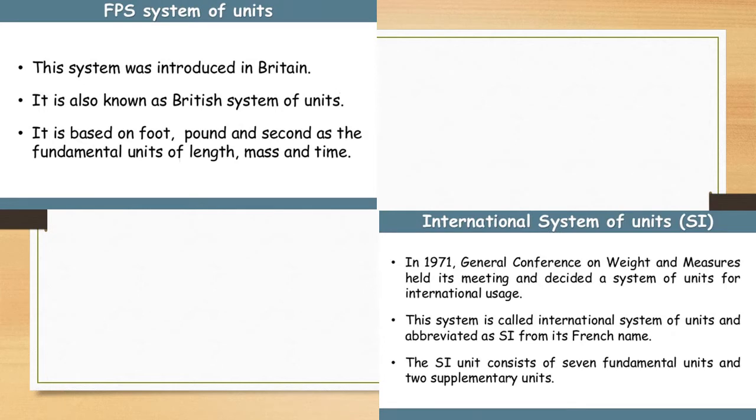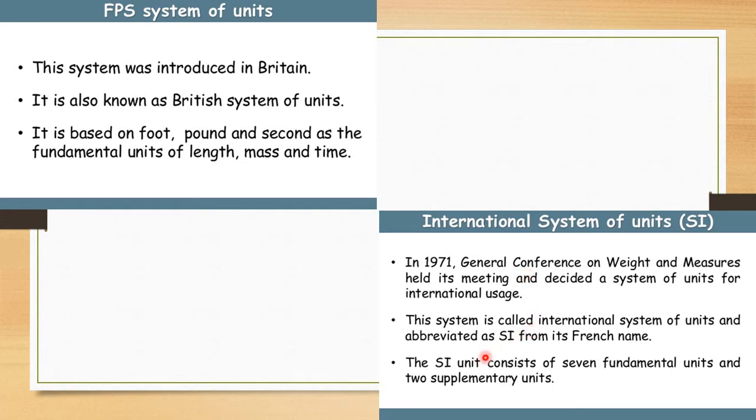Now the last two units are the FPS unit and the SI unit. FPS stands for F for foot, P for pound, and S for seconds. This was introduced in Britain and is also known as the British system of units. But what about the International System of Units, or Système International d'Unités? In 1971 there was a conference regarding weights and measures. Further, this system is called the International System of Units.